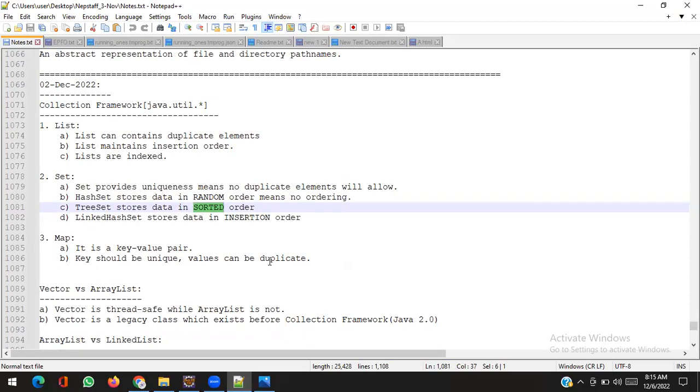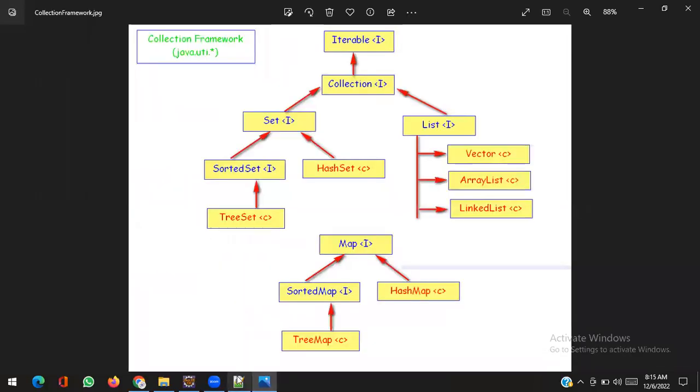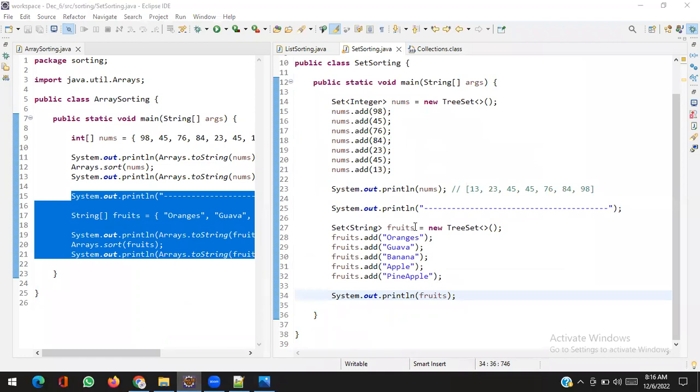Yes or no? Yes. What about others? Is it not clear?